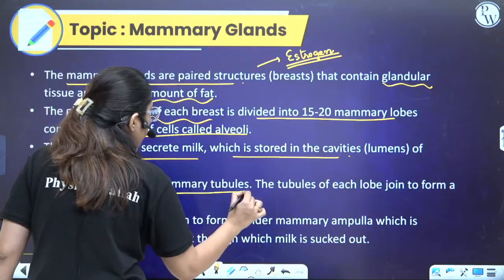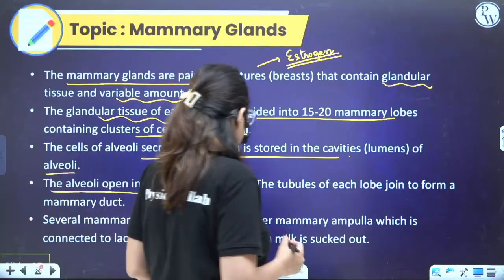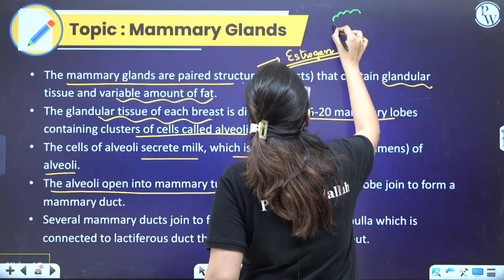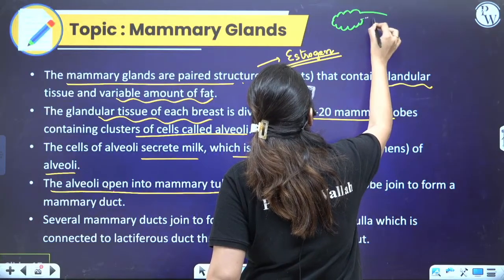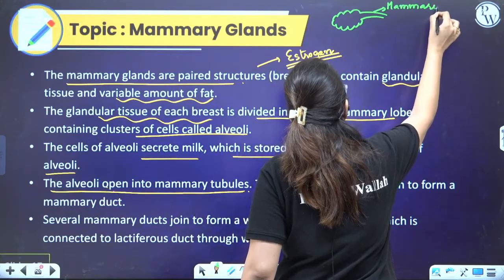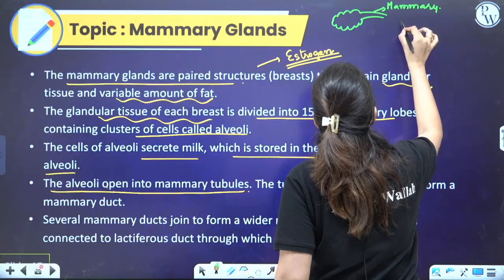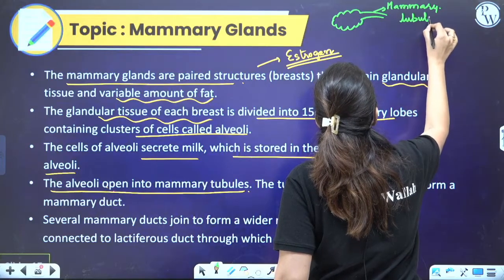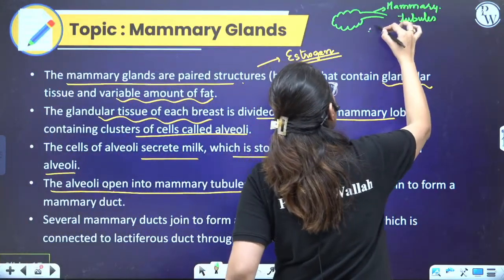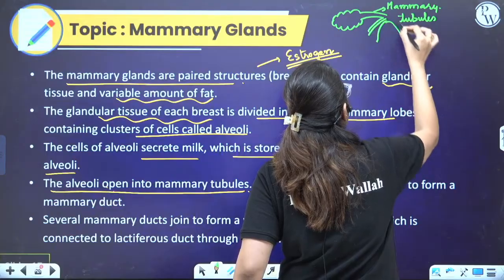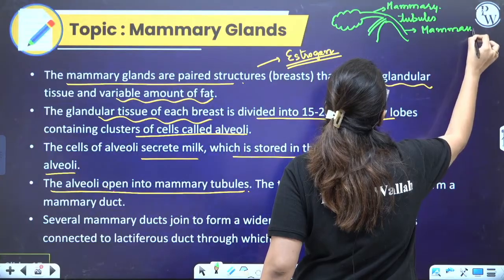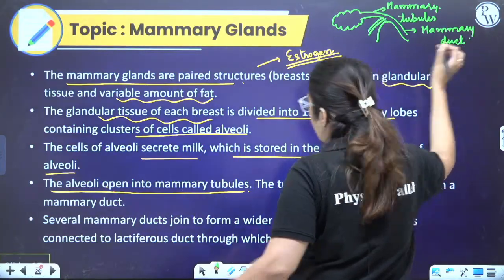The alveoli open into mammary tubules. So, now, this is the alveoli. Alveoli open into the mammary tubules. Clear? Is this clear? Now this is one tubule. Like this, many tubules are there. All of them join together, and what they form is the mammary duct. Right? Let's do the NCERT reading.